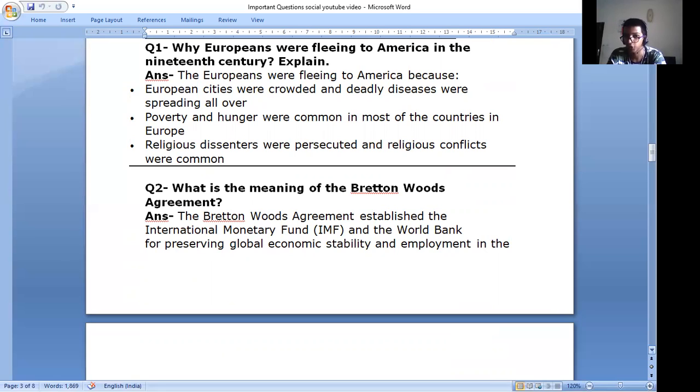So let's focus on the topic now. Question number two: what is the meaning of Bretton Woods Agreement? The Bretton Woods Agreement established the International Monetary Fund, IMF.